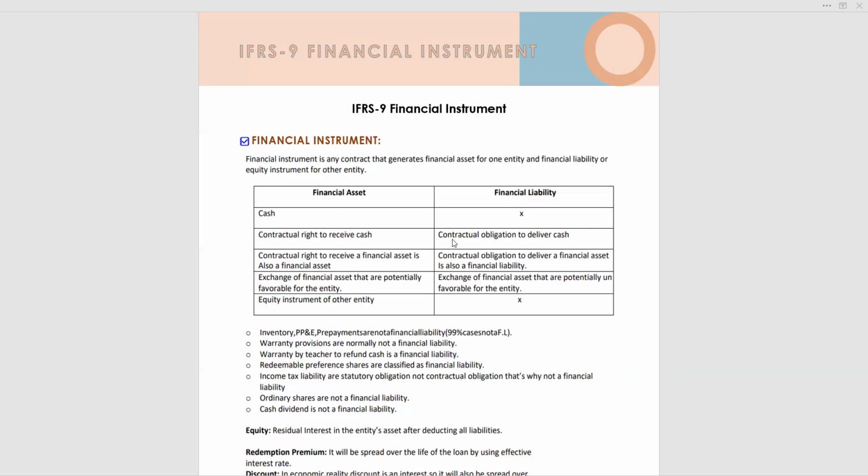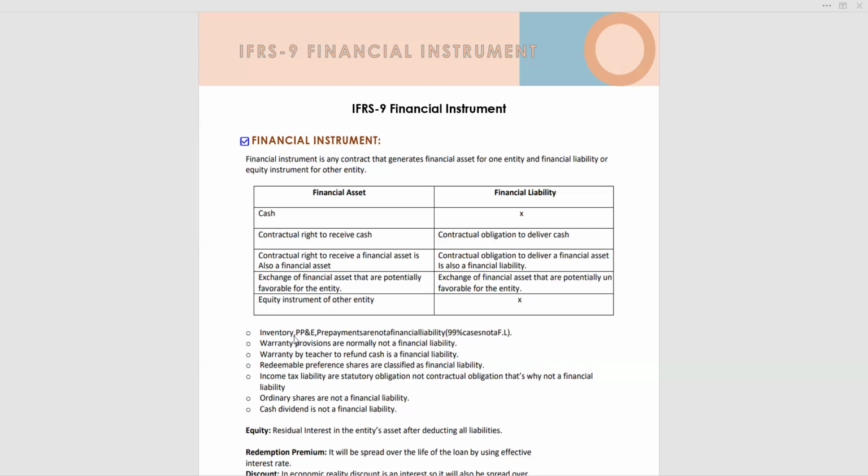Now, there are the following points which indicate what is not a financial liability or a financial asset. Let's read one by one. Inventory, property, plant and equipment, and prepayments are not financial assets, and 99% not a financial liability.